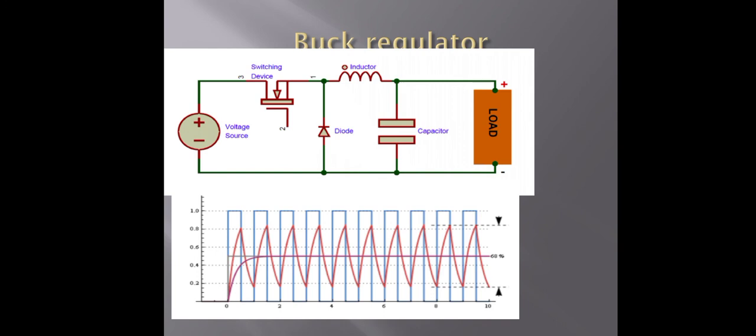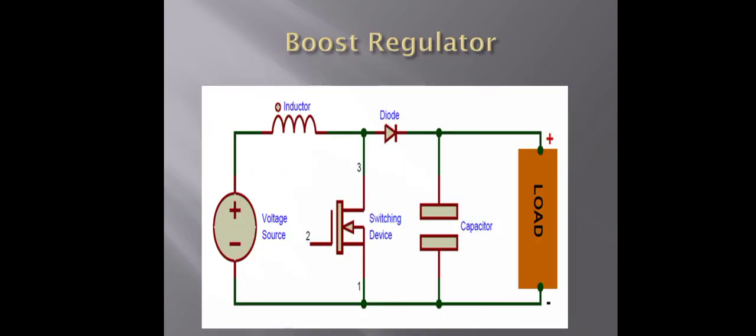Now second is the boost regulator. In the circuit diagram used here, the input voltage Vs is applied, with the inductor, switching circuit using a power BJT, diode and capacitor. In the boost regulator, the output voltage is greater than the input voltage. Hence the name is boost. Why is it named boost? Because the output voltage is greater than the input voltage.